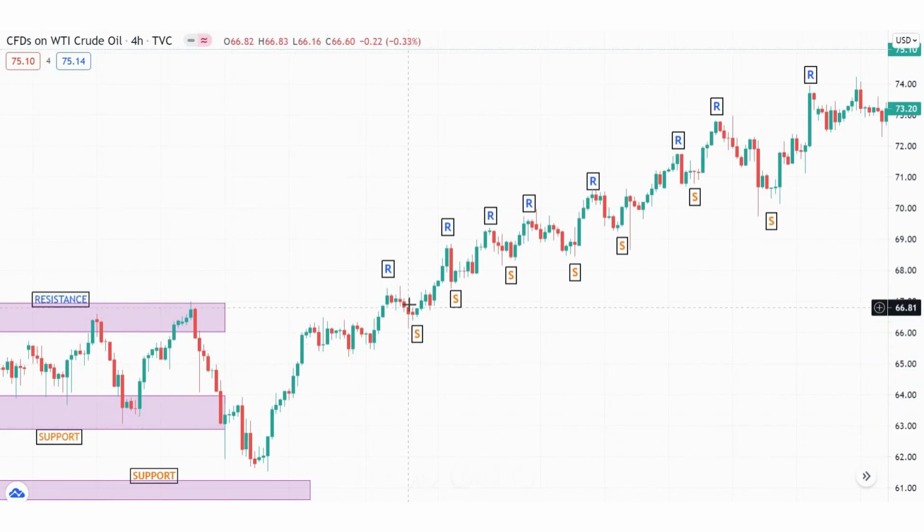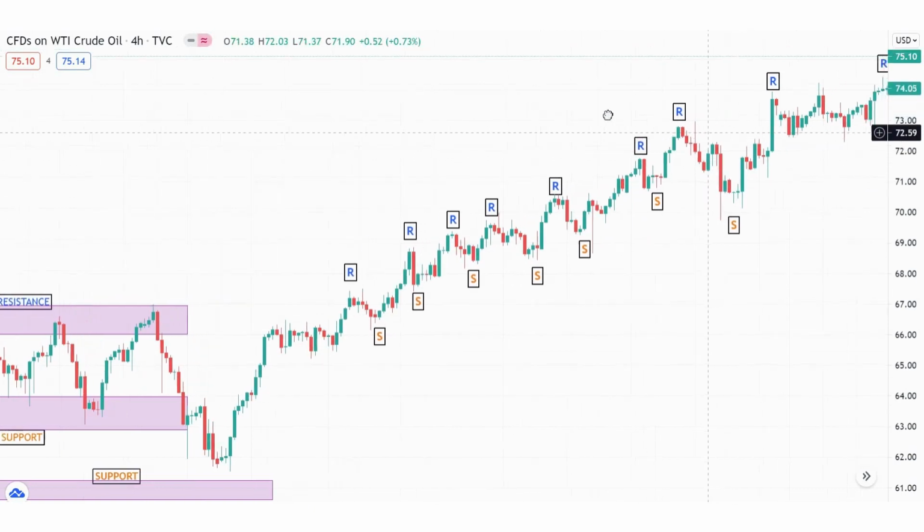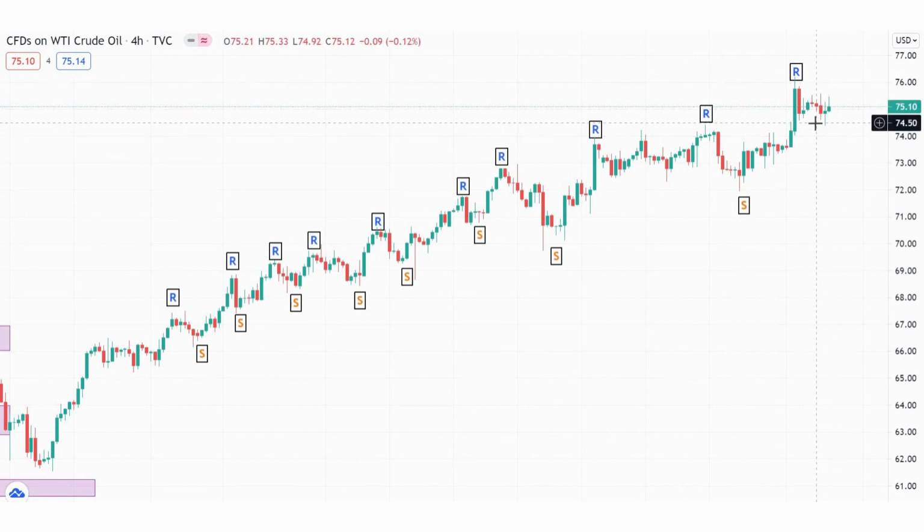We discussed before, higher low is support and higher high is resistance. This is our new higher high, resistance, and higher low, support. Higher high, resistance, and higher low is support. As you can see, in every uptrend, higher high is resistance, and in every uptrend, higher low is support. As you can see, at the last time the market is still in uptrend. We are still waiting, so just monitor the market.